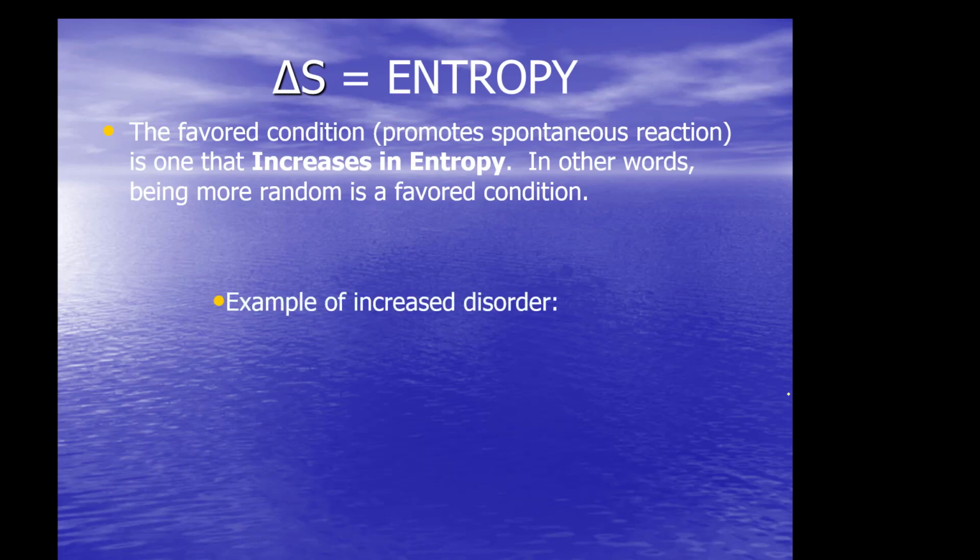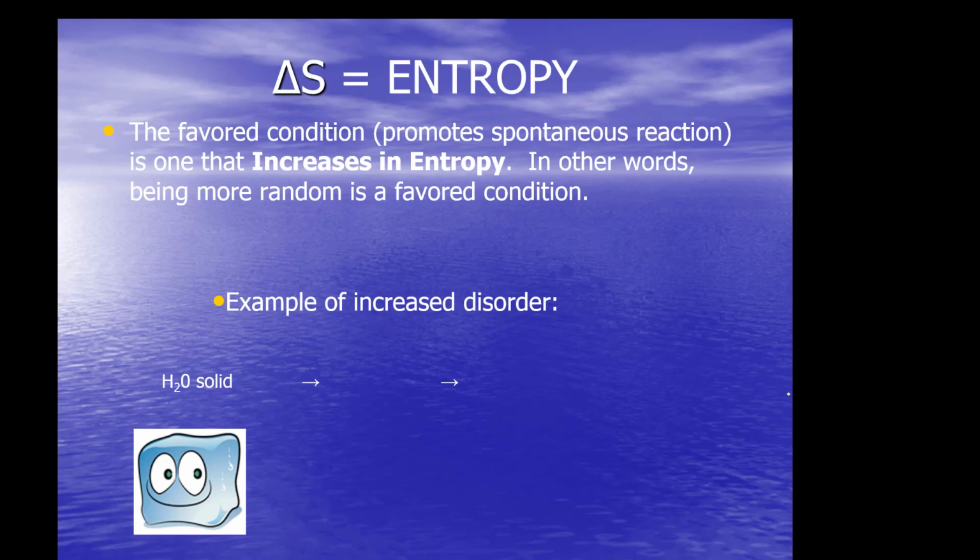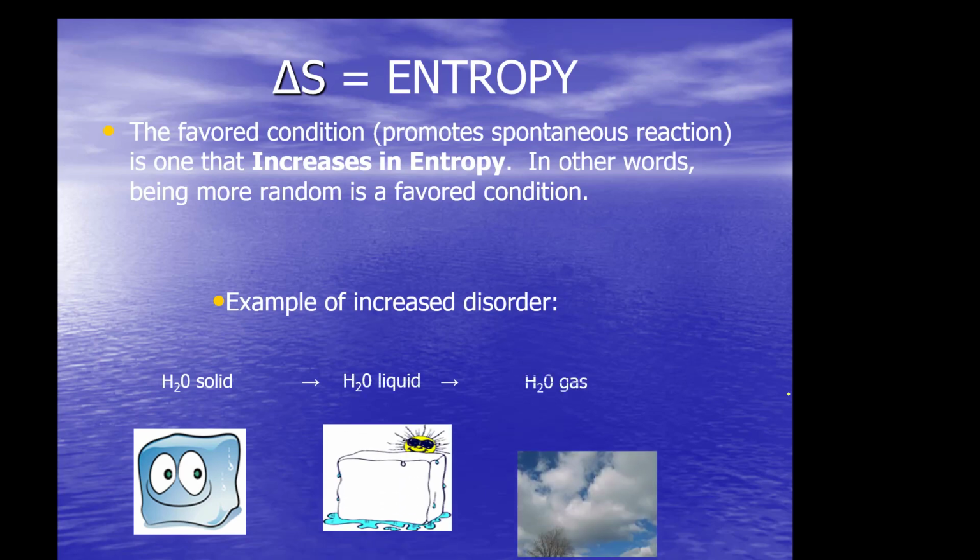Here's an example of increased disorder. You have a solid turning to a liquid, turning to a gas. That's an example of increased randomness. Why? Because the particles have more chances of different places and different energies, like kinetic, translational, vibrational, and rotational, when they're a gas than when they're a liquid or solid. And what's more random? Gas.